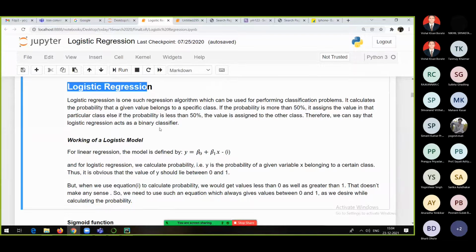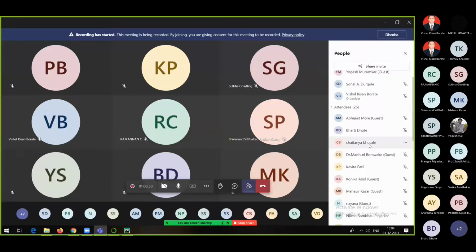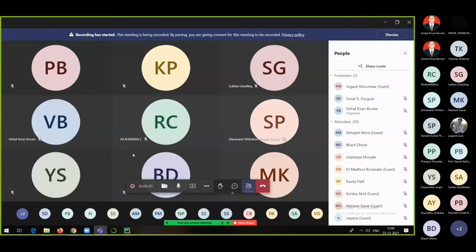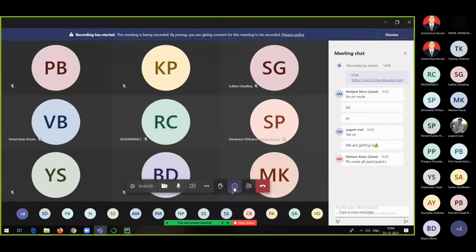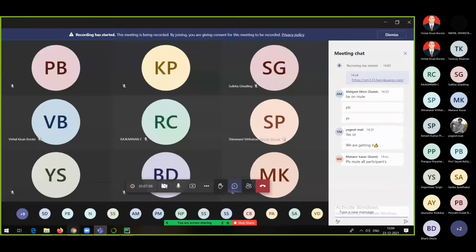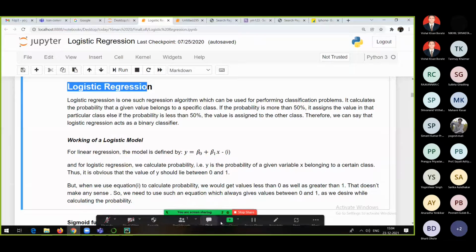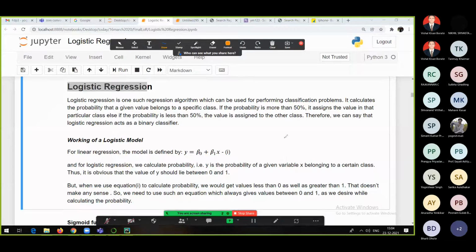And for logistic regression also, there is an equation. Like the equation for linear regression, whatever we have seen, everyone, the equation for linear regression was Y is equal to mx plus c. Similarly, we will come up with the equation of logistic regression also, and see why a particular type of equation is there for it.